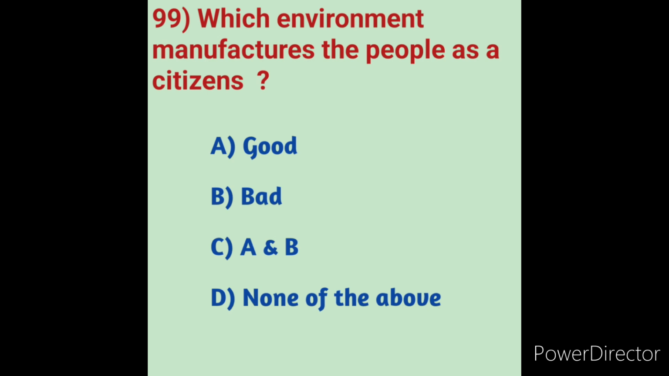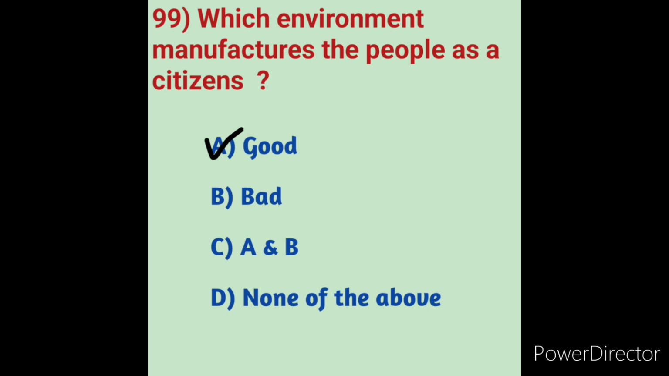How can family affect behavior? Family influences on the development of emotion can be seen in the parenting practices, emotional family climate, and different emotional learning experiences. Here the environment manufactures people as citizens in good. Option A is the correct answer here.